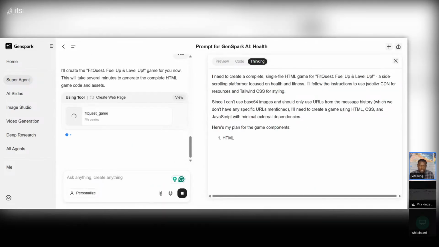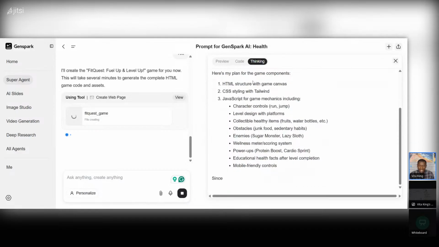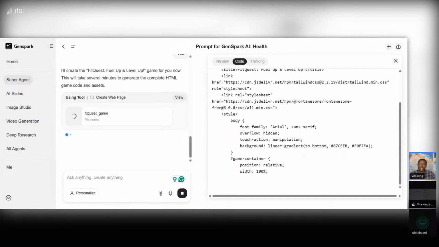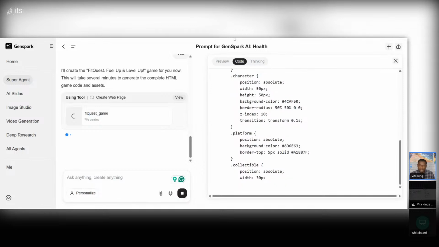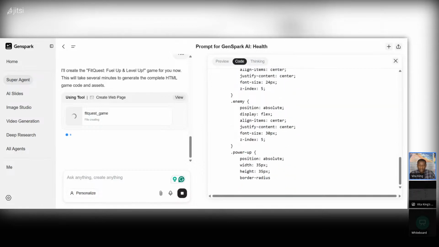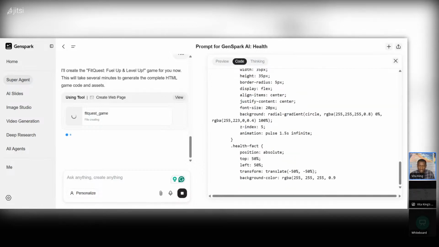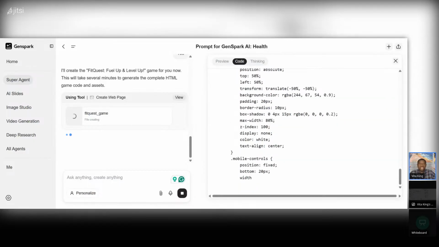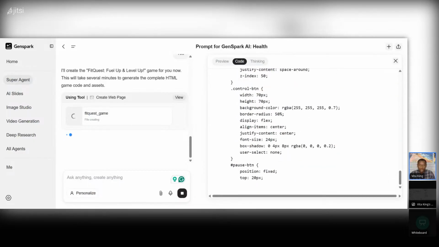So now it's doing all the heavy lifting. It's creating the app. It's coding. I'm not doing anything, right? As you can see here, I'm going to move my screen. I'm going to move my hand, right? Can you all see me? Hopefully y'all can see me. I'm moving my hand. It's busy. It's getting busy. It's doing all the work on your behalf.